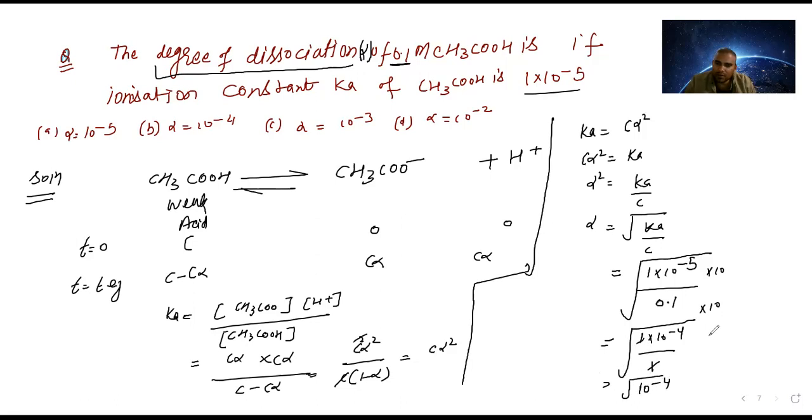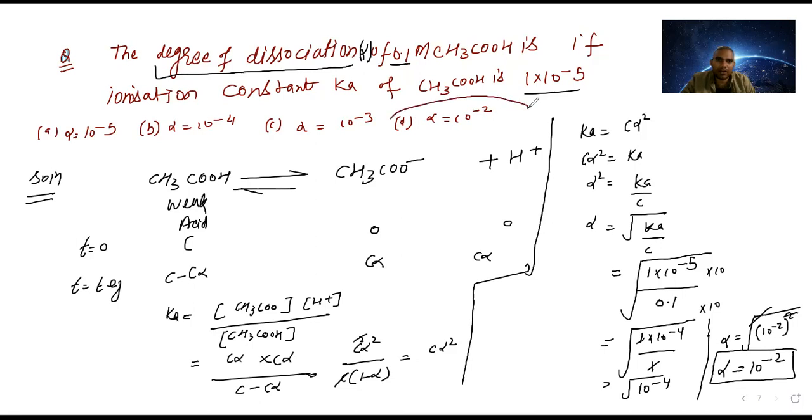So how can we solve the root? Alpha is equal to the square root of 10 power minus 4. The power and square root cancel out. So alpha is equal to 10 power minus 2. This is coming. So which option will be our answer? 10 power minus 2. So the correct option is option D.